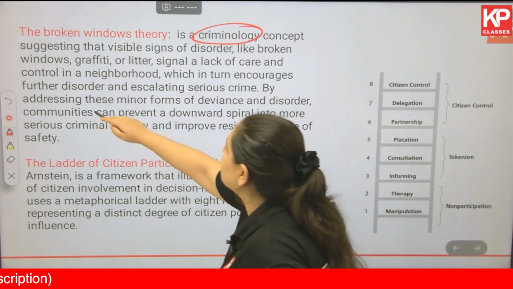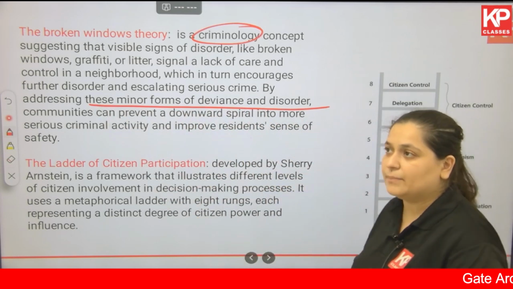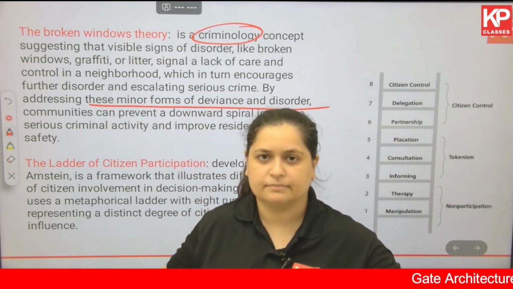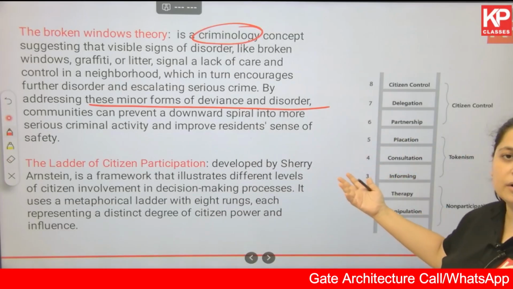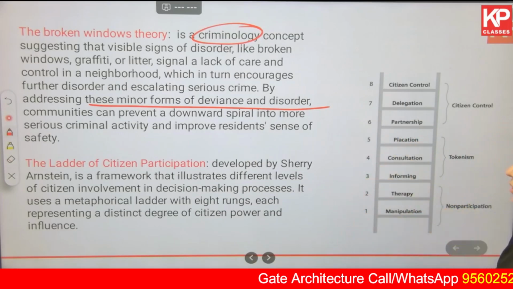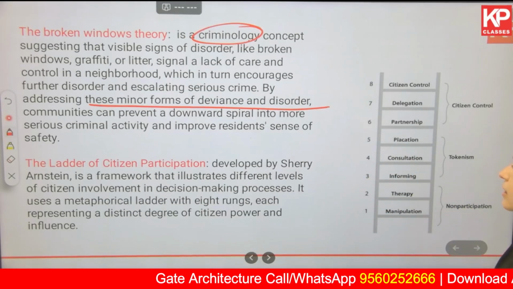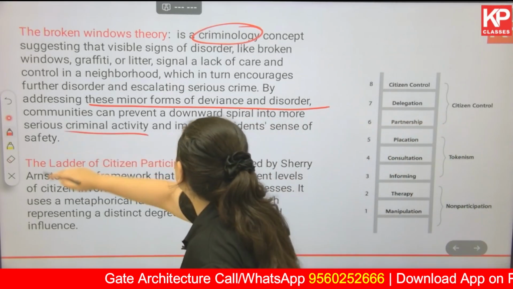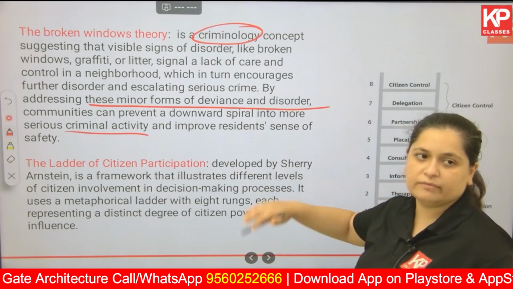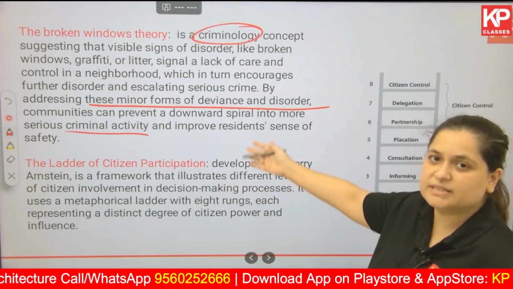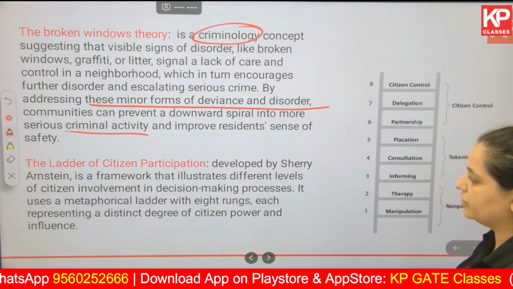By addressing these minor forms of deviance and disorder, these are very minor things, for example, there's some graffiti on the wall. What does it say? Minor thing. But these minor deviances and disorder are what is going to make it worse. So communities can prevent a downward spiral into more serious criminal activity and improve residents' sense of safety. If there is a broken window, you fix the broken window, otherwise there are going to be serious crimes in that particular neighborhood. Basically, that is the one line answer to the broken window theory.